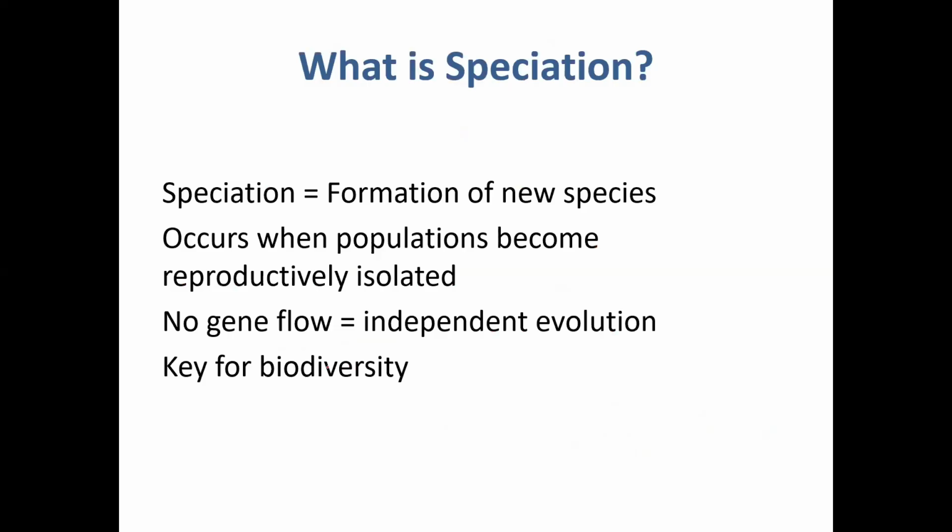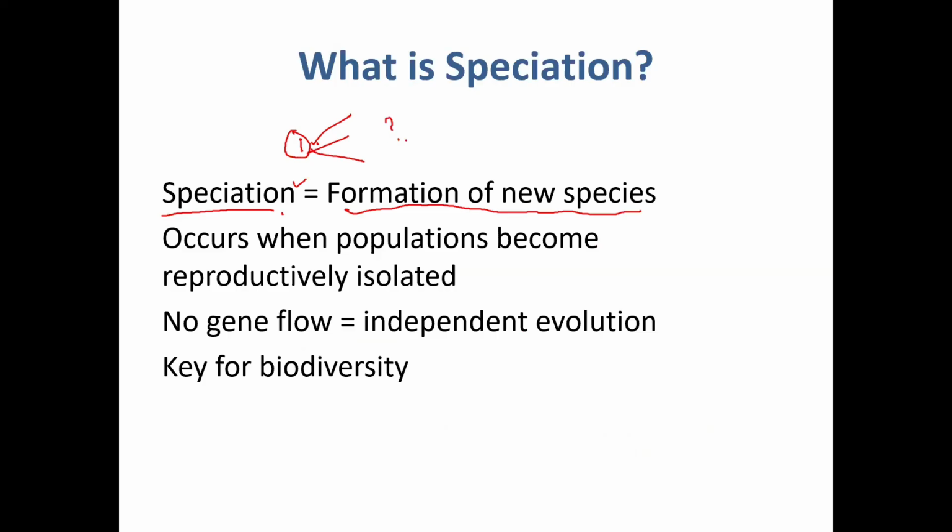So when a single group of organisms gets divided and evolves differently, they may turn into two or more new species. That is called speciation. It is the formation of a new species. So why does one species form a variety of other species?